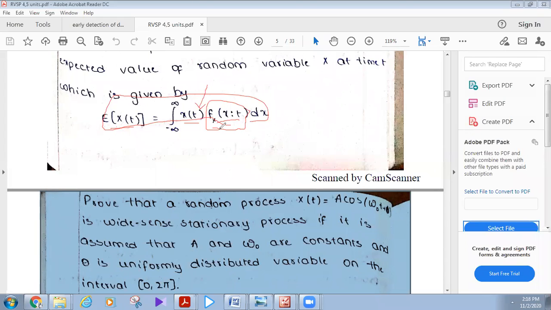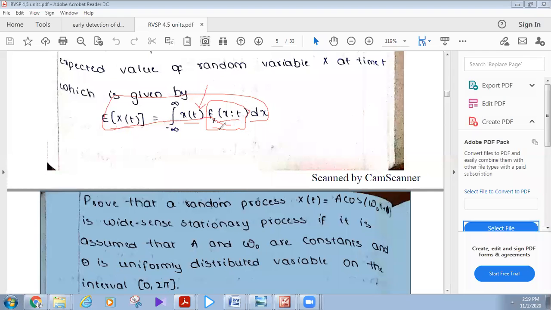This formula is similar to E of x, that means expectation of x, which is a random variable. E of x equal to the integral from minus infinity to infinity of x into f of x dx is the formula, where f of x is the density function of a random variable x.